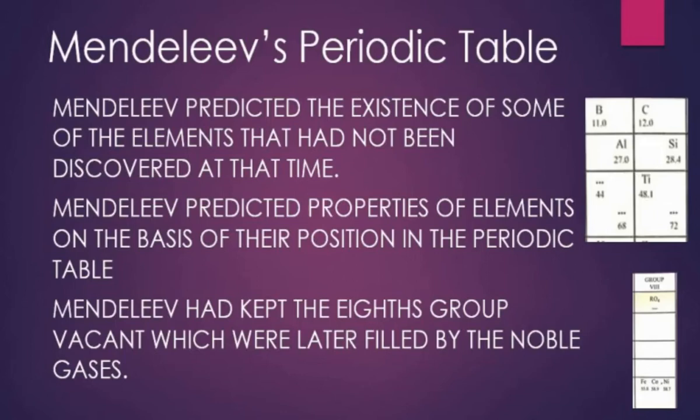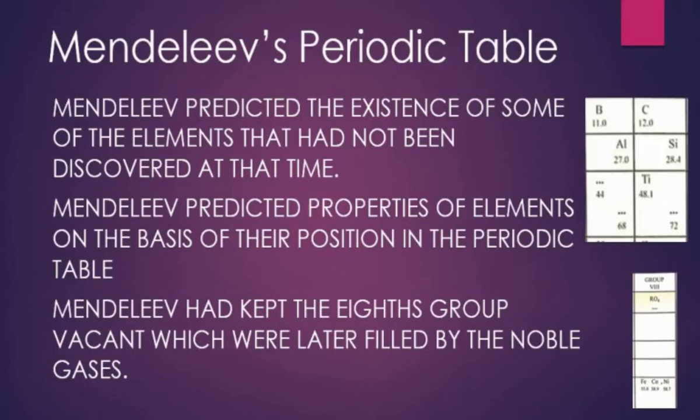Mendeleev did a very good thing in keeping space for the elements which were not discovered during his time and were discovered later in future. He named the missing elements as per the properties based upon the group. Below B, that is below boron, the element that he named was Eka boron.